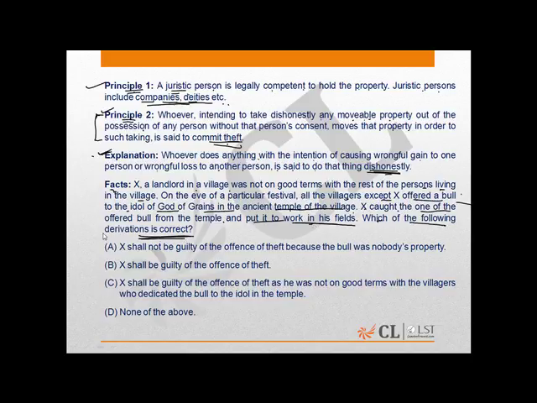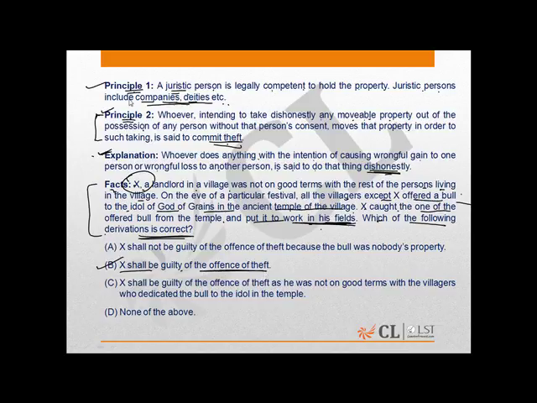So basically what happened is bulls were offered to the god of grains, right? And X, who is a landlord, took one of the bulls and made it work in his fields. So it is to be decided as to what is the liability of this one particular person X, right? So in this question, the correct answer is B, that is X shall be guilty of the offense of theft, right? Why?